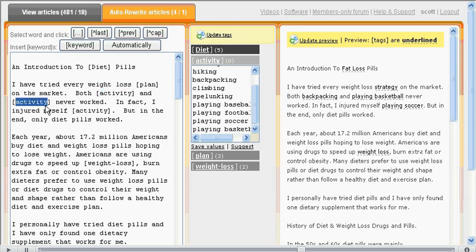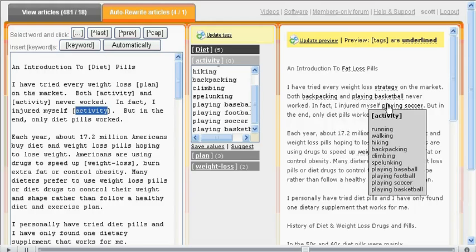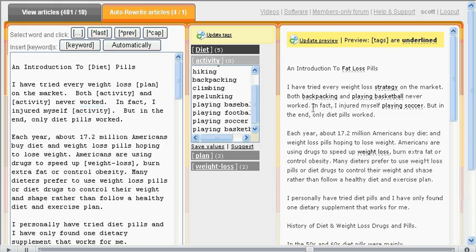If you have more than one tag in your document that is the same, so I have 3 here, activity, activity, and activity, the Content Club will swap in a completely unique term each time. So there is no repetition. Now that's extremely useful in creating a more readable document. But as you can see here, our continuity between these 2 sentences is completely lost. We're first talking about backpacking and playing basketball, and now we're talking about playing soccer. So I want to bring that continuity back. And I can do that with the upper caret last or upper caret prev buttons.